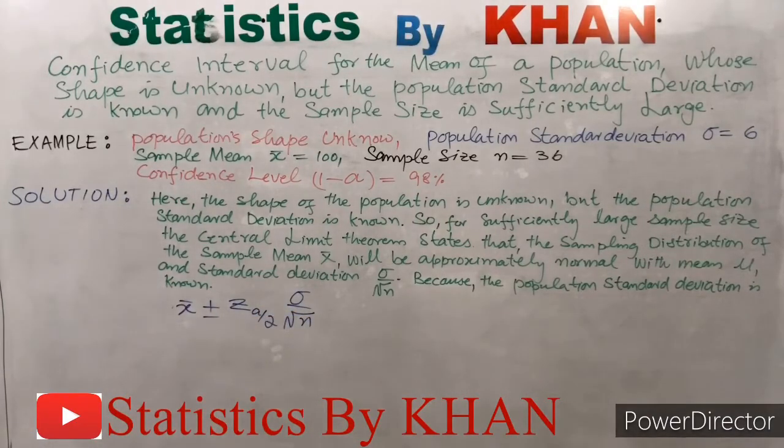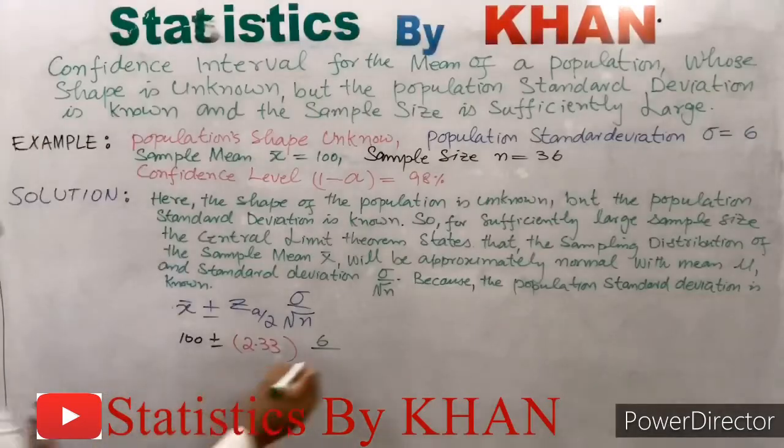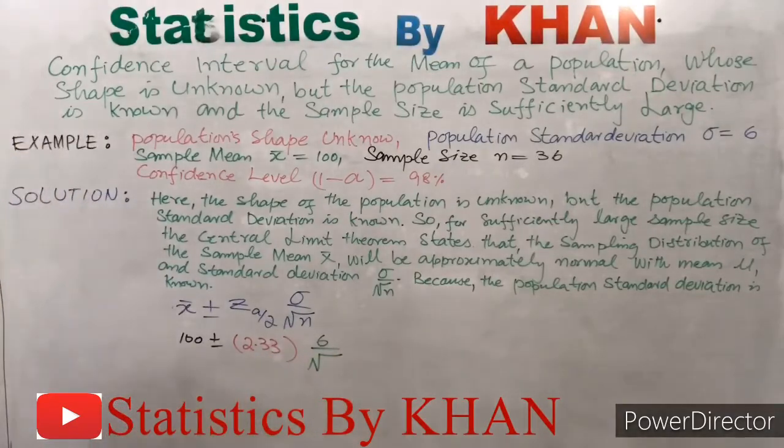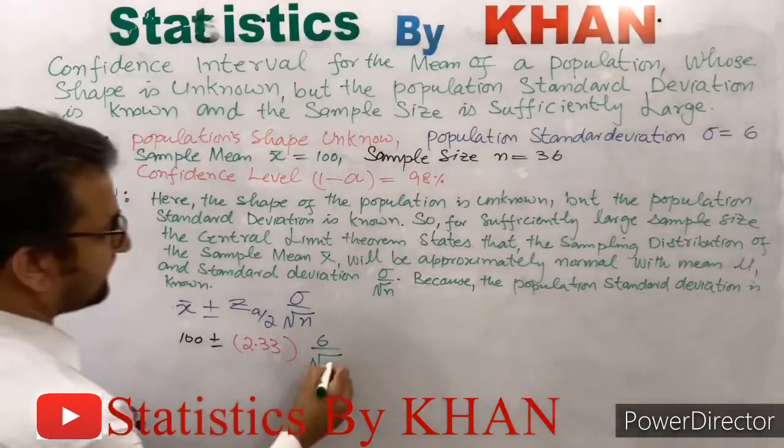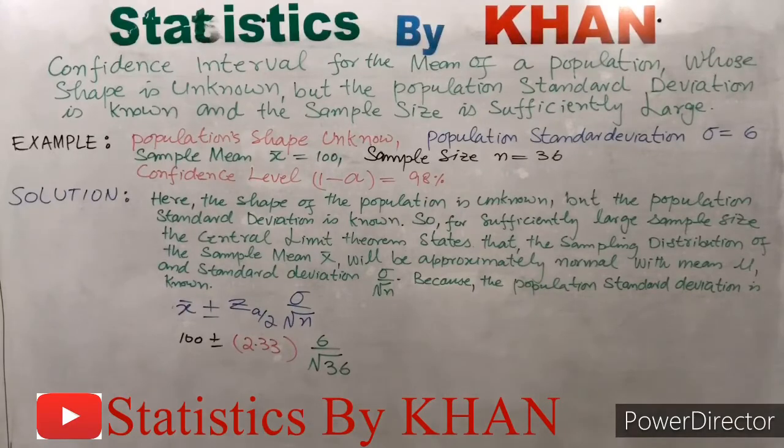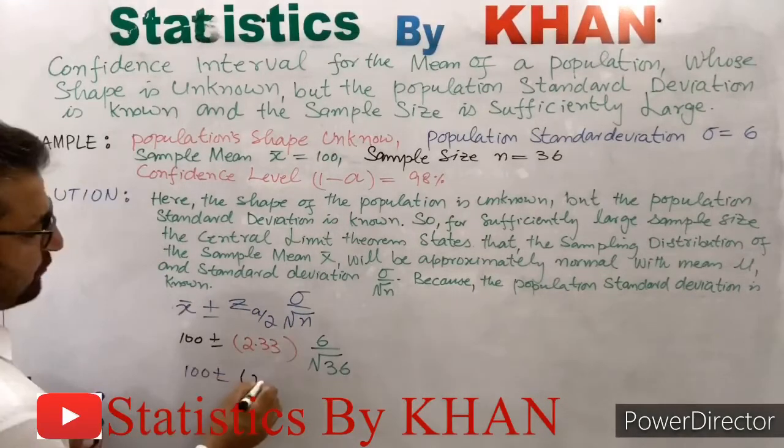Now plugging the value in this statement, x bar is equal to 100 plus minus z alpha by 2 is the tabular value for the confidence level. The confidence level in this case is 98% and the table value for 98% is 2.33. So we will write 2.33 for z alpha by 2. Now sigma is equal to 6, so we will write 6 divided by under the root n, and n in this case is 36. So now if we simplify this, we will get 100 plus minus 2.33 and this will give us 1.